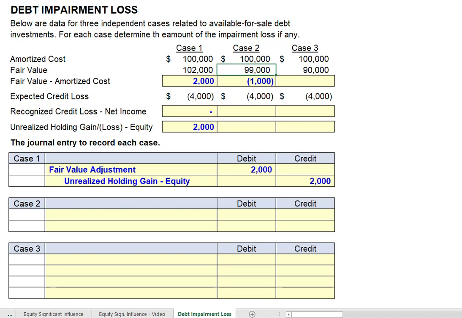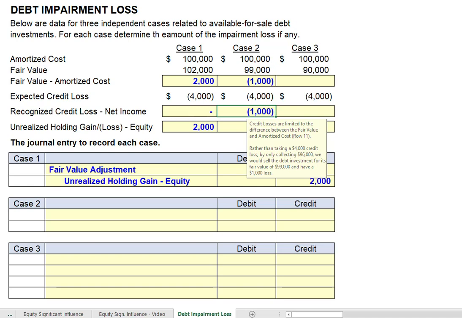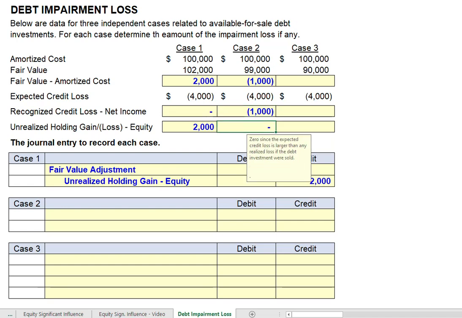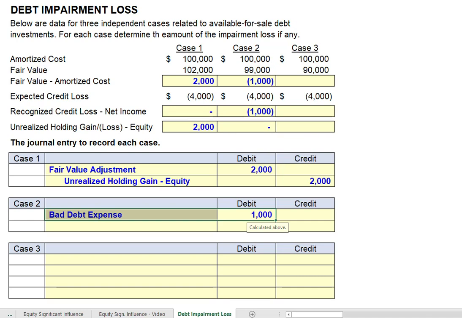So we will limit our credit loss to $1,000. And again, that credit loss will get reported as part of net income. And of course, if we recorded the $1,000 credit loss, we have no unrealized holding gain or loss. And our journal entry is debit to bad debt expense. There's our loss. And we credit the allowance for doubtful accounts for that expected credit loss down the road.